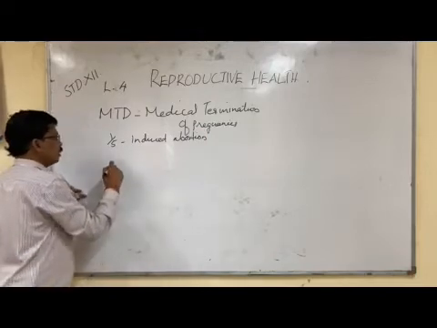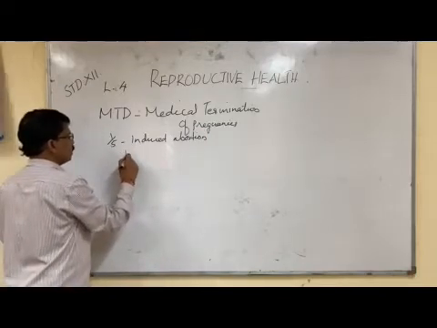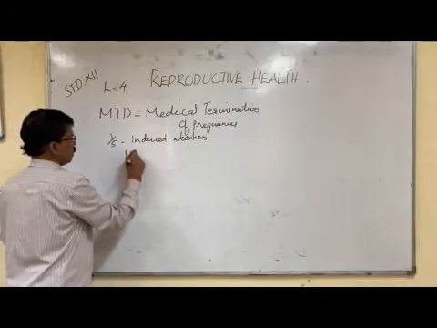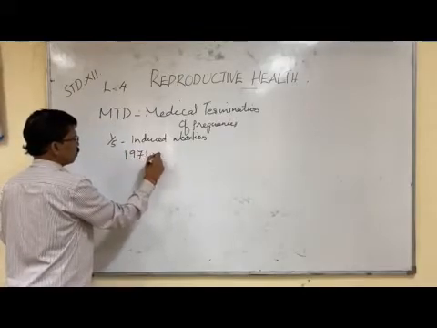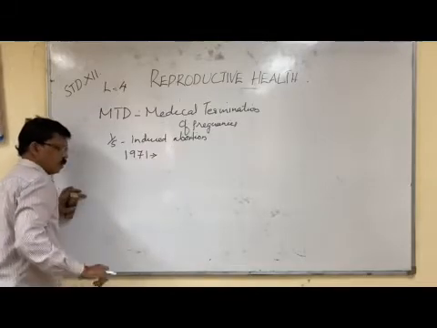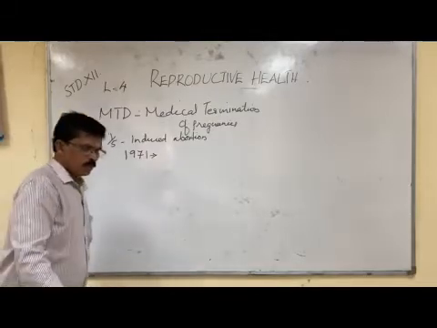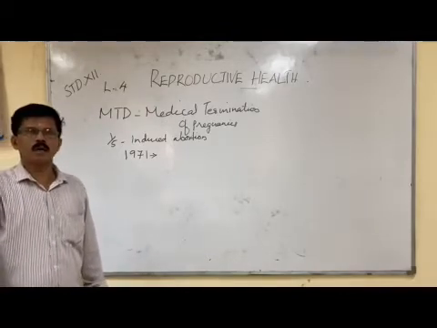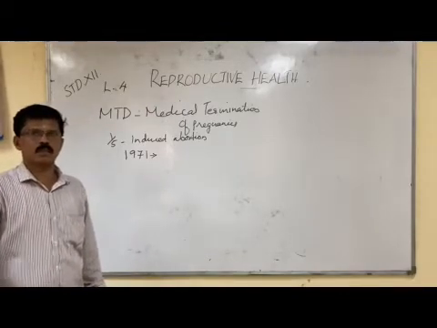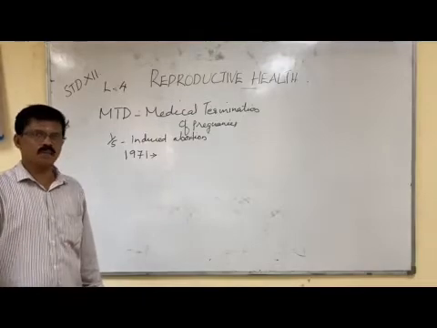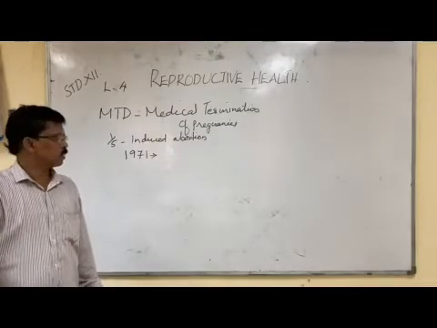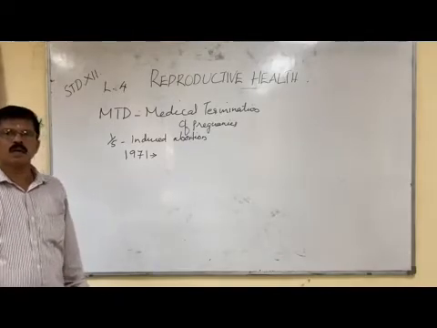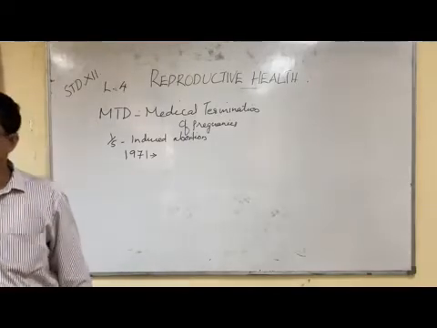In India, MTP was legally restricted in 1971 with some restrictions. Otherwise, MTP was being widely misused for killing the fetus, that is, female feticide. Because of this reason, in India in 1971, MTP was legally regulated.